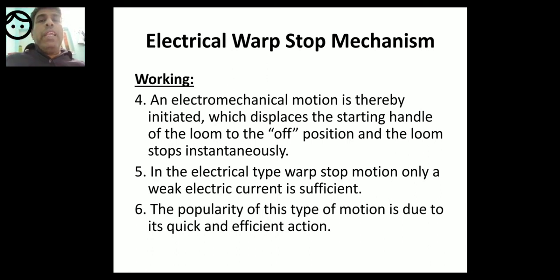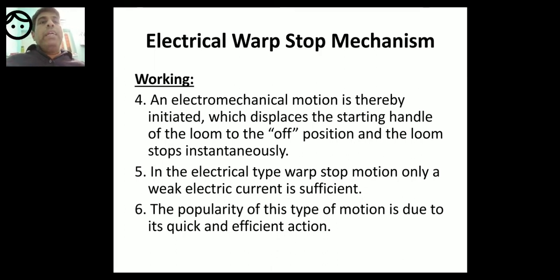Whether it is warp stop motion, weft stop motion, or warp protector motion, or some other mechanism that may come in future, as long as the starting handle functioning is there, it will move from on position to off position. In that case, the loom will stop immediately or instantaneously.